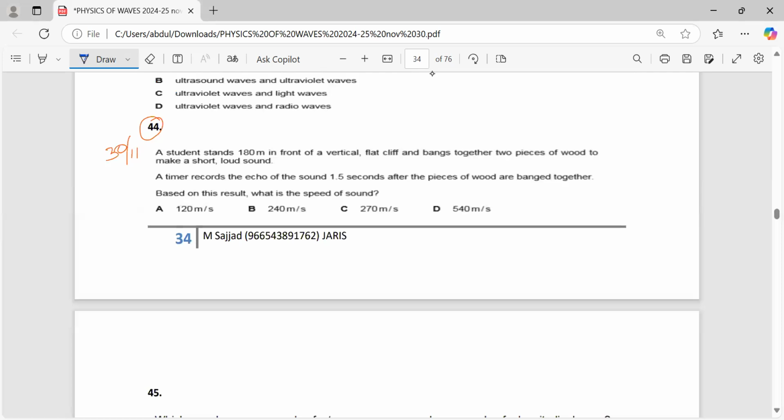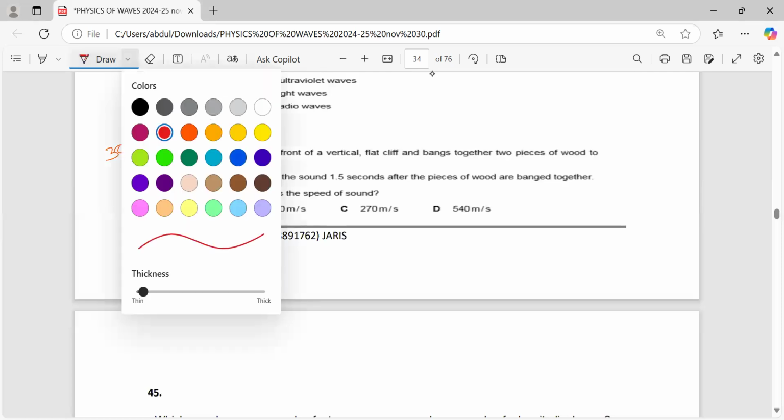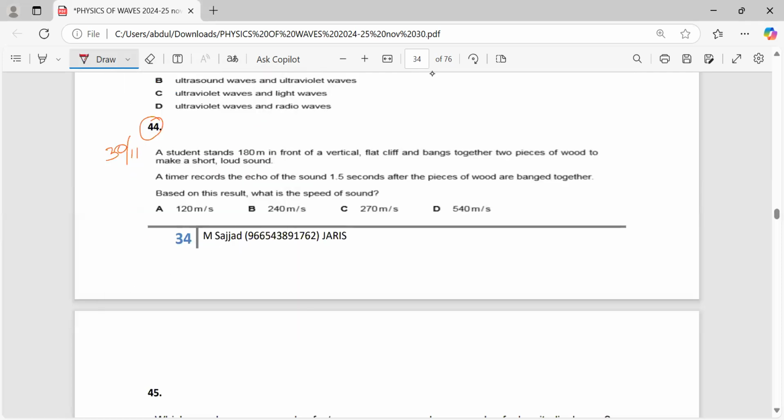Then yes, this question is based on echo. A student stands 180 meters in front of a vertical flat cliff, so distance is 180 meters, and bangs together two pieces of wood to make a short loud sound. A timer records the echo of the sound. This much time later, the pieces of wood are banged together. Based on this result, what is the speed of sound?